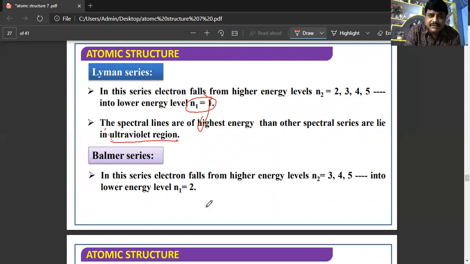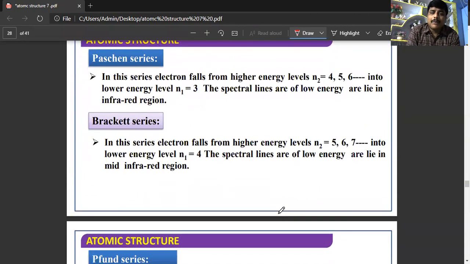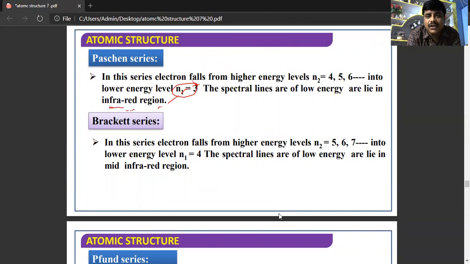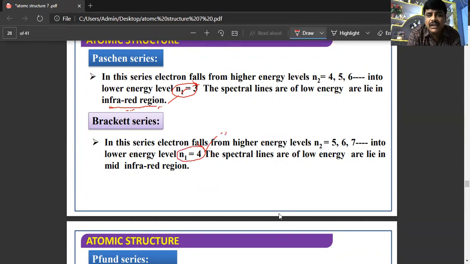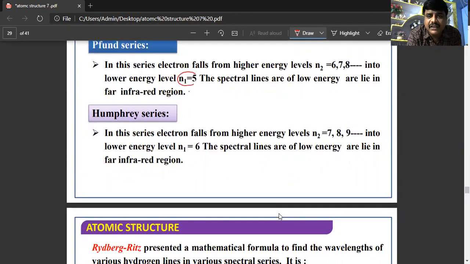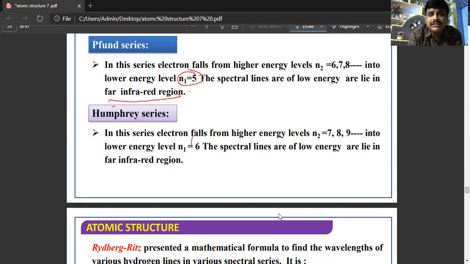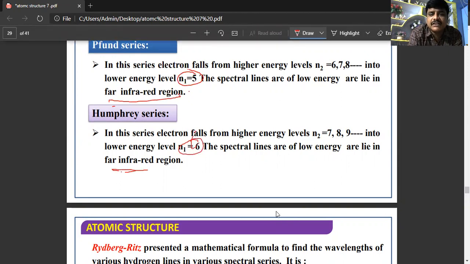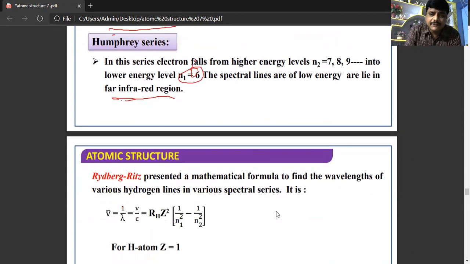Coming to the Balmer series, the electron falls from a higher energy level to the second energy level, that is n1 is equal to 2. And Paschen series, it is falling from a higher energy level to n1 is equal to 3, which falls in the infrared region. Brackett series, when an electron jumps from a higher energy level to the fourth energy level, that series is known as the Brackett series, which falls in the mid infrared region. And Pfund, it is falling to the fifth energy level, that is the far infrared region. And the sixth, that is Humphrey series, is also falling in the far infrared region.